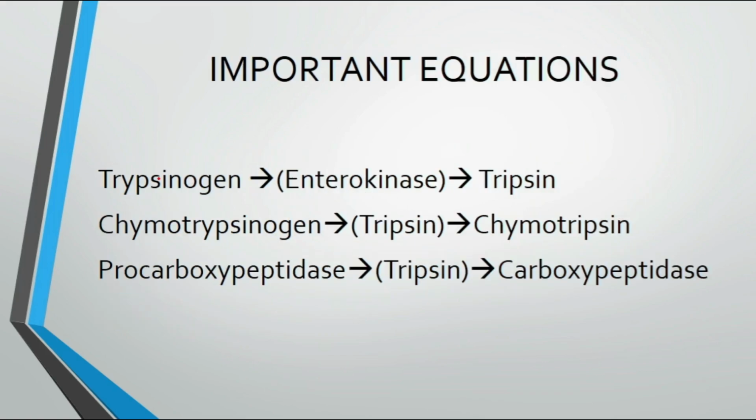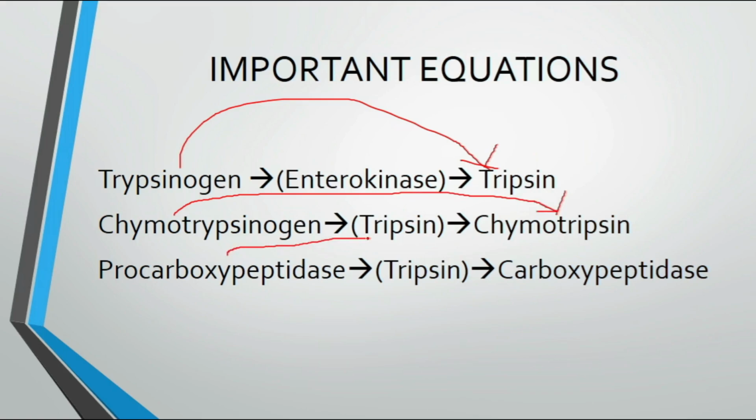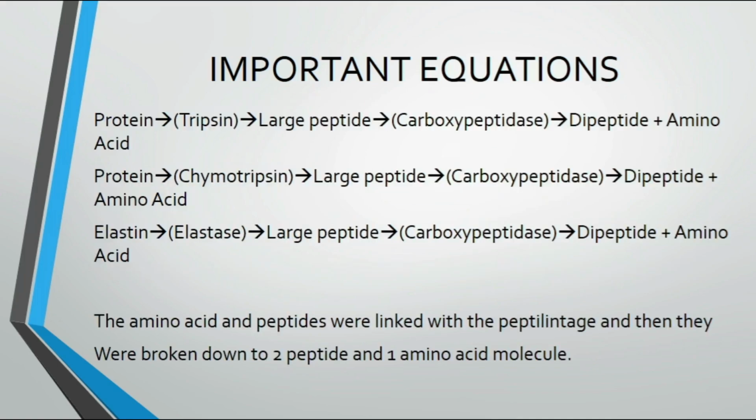Important equations are: trypsinogen in the presence of enterokinase makes trypsin, and then chymotrypsinogen in the presence of trypsin makes chymotrypsin. Then procarboxypeptidase in the presence of trypsin makes carboxypeptidase. Okay, these are the important equations. Now again there are other important equations. These are all the nutrition that are needed.